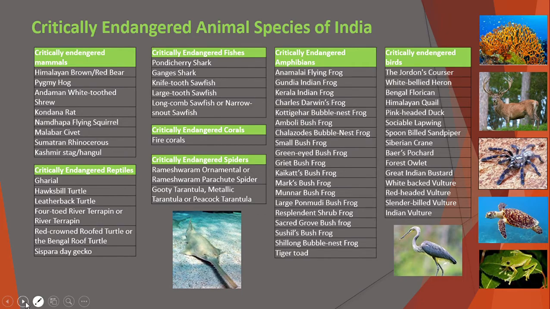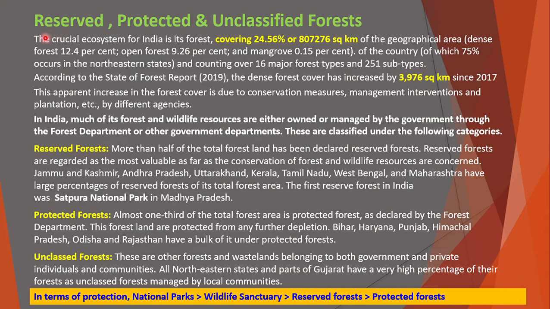Okay. Now this topic is reserved, protected and unclassified forests. The crucial ecosystem for India is its forest, covering about 24.56% or about 8 lakh square kilometers of the geographical area.